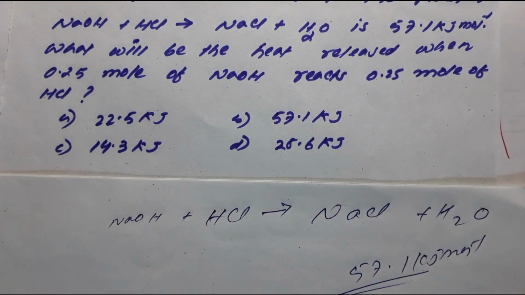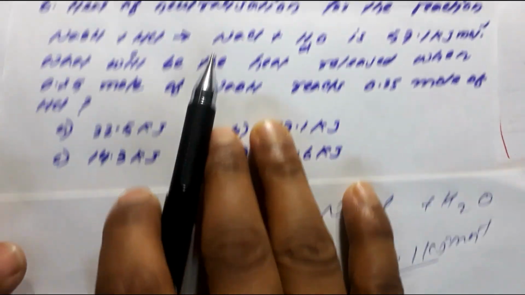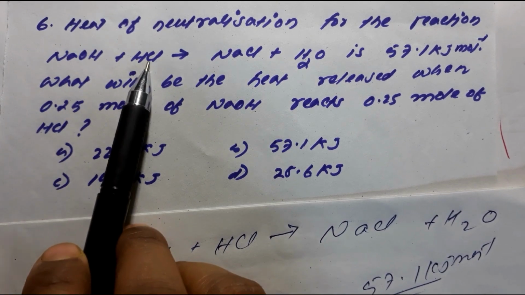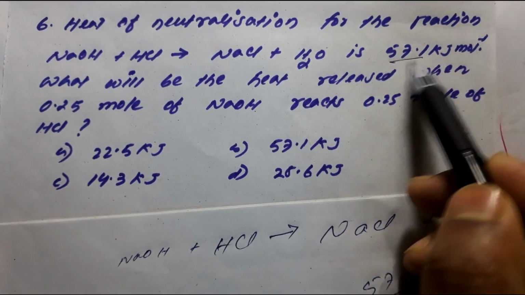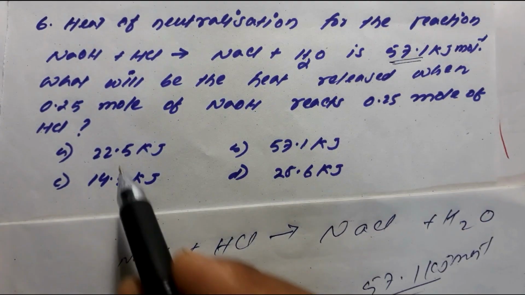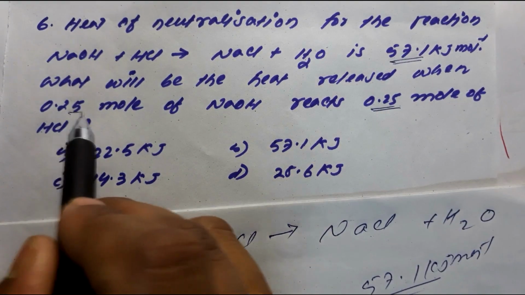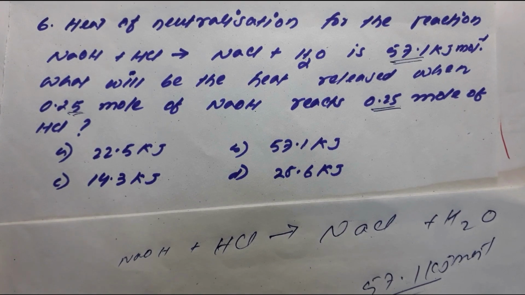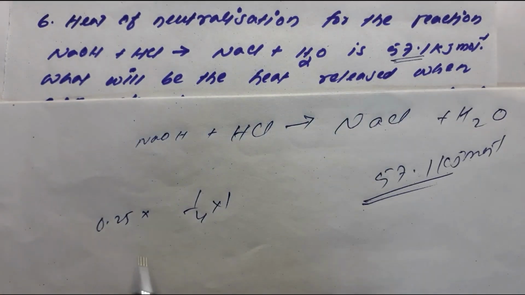No, it's the easiest one. Look, it's very simple. If you look at this equation here, it is sodium hydroxide and HCl. They are 1 mole, right? If it is 1 mole, then it is 57.1 kilojoule, and it is asking for 0.25 mole. 0.25 means 1 by 4th of 1, isn't it?